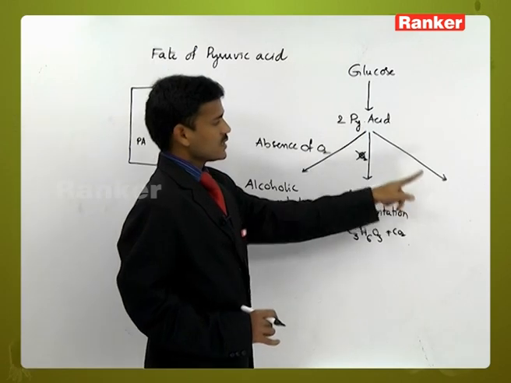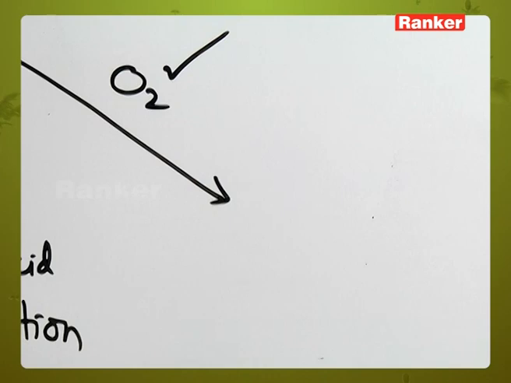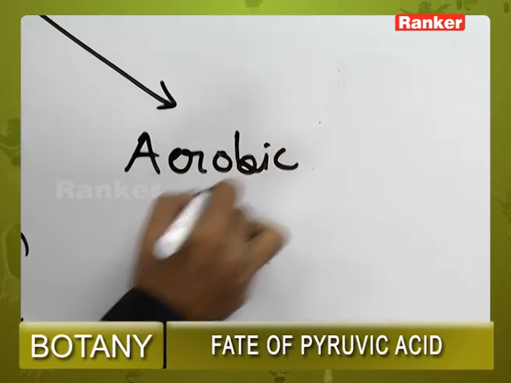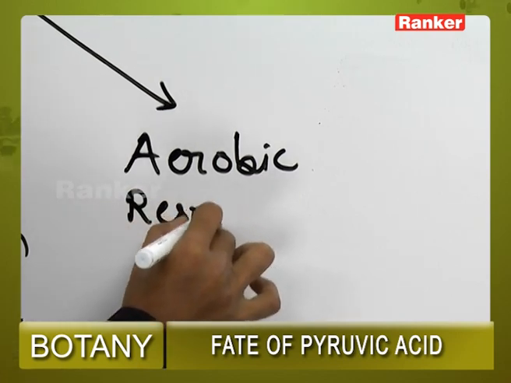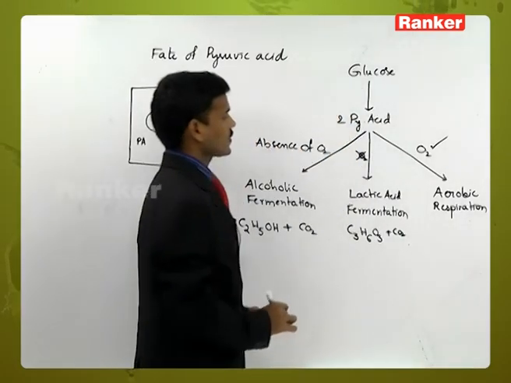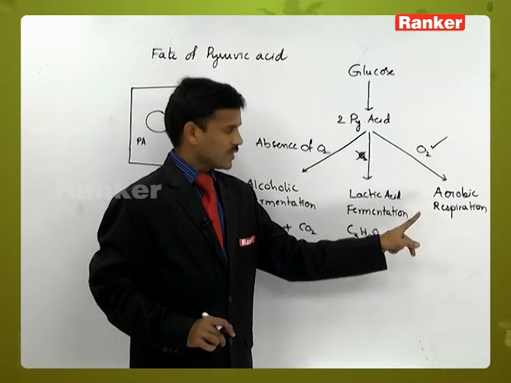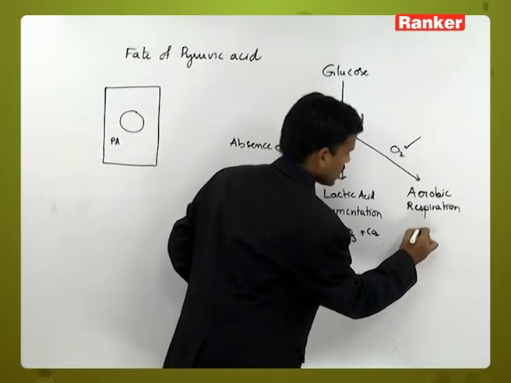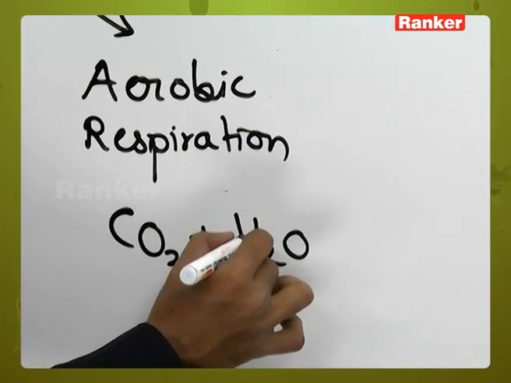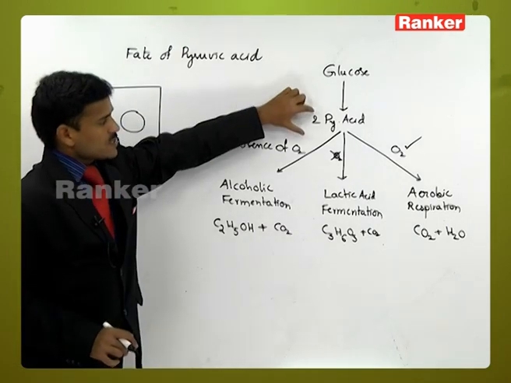Next, pyruvic acid is also involved in aerobic respiration, in the presence of oxygen. Here oxygen is there. Aerobic respiration. In the presence of oxygen, pyruvic acid is completely oxidized into carbon dioxide and water. It is complete oxidation.